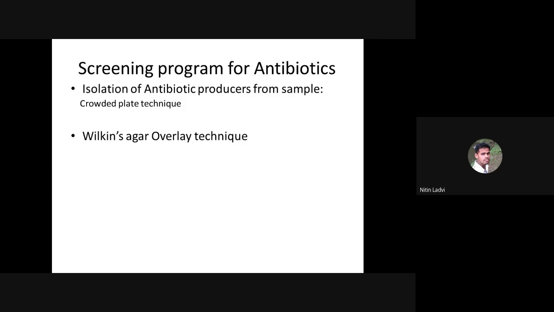So if you isolate a real antibiotic producer, that colony will be characterized by only the zone of inhibition and no color change. Okay, and that is the antibiotic producer. That colony can be further analyzed for a variety of next steps in a screening program. One common one, as a third step, is the determination of the antibiotic spectrum. So yes, I'm expecting one simple meaning from your end. What simply is meant by the spectrum of a given antibiotic? Whatever you know as a basic part, you can answer that. Please go ahead.